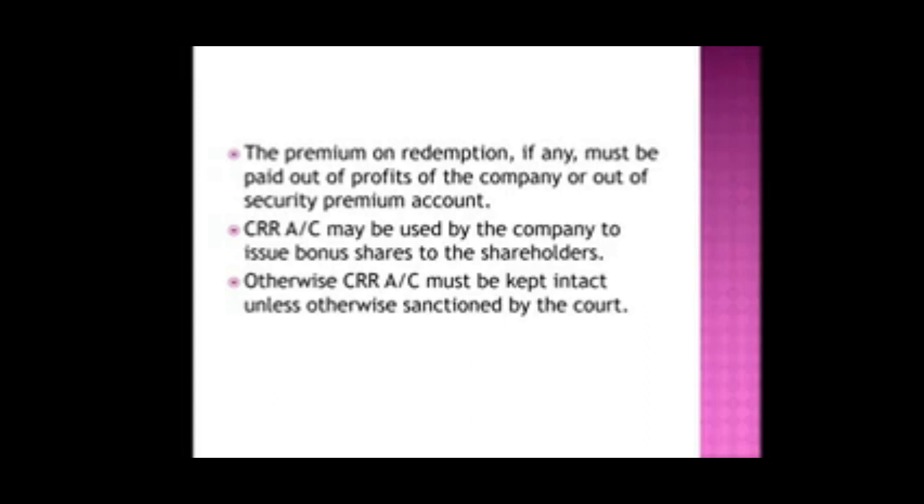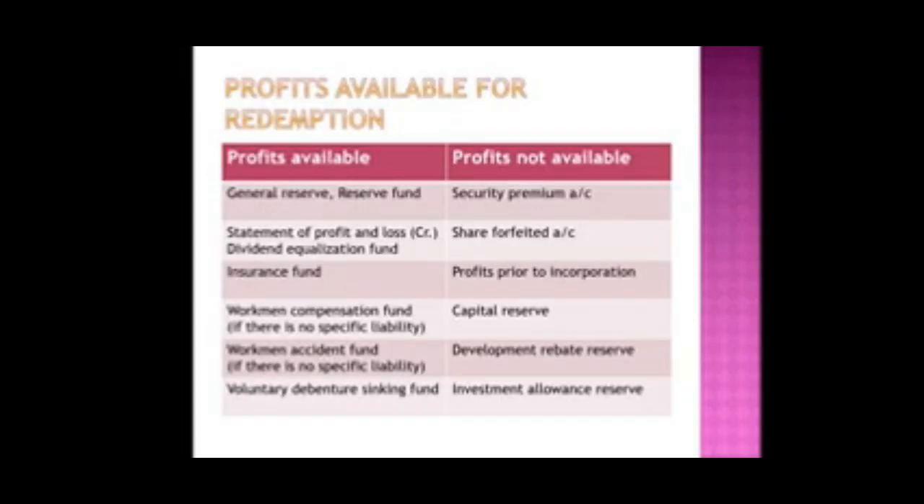Redemption of preference shares should not be regarded as a reduction of the authorized capital of the company, and as such the redeemed shares should remain part of the authorized capital and must be shown in the balance sheet. Now, profits that can be available for redemption. Section 55 permits the redemption of the preference shares out of profits which would otherwise be available for dividend. Hence, Capital Redemption Reserve Account must be created only out of such divisible profits. Here is a table which shows which kind of profits are available for redemption and which kind of profits we cannot use for redemption.